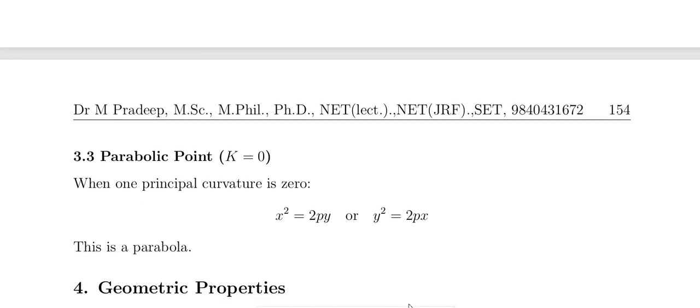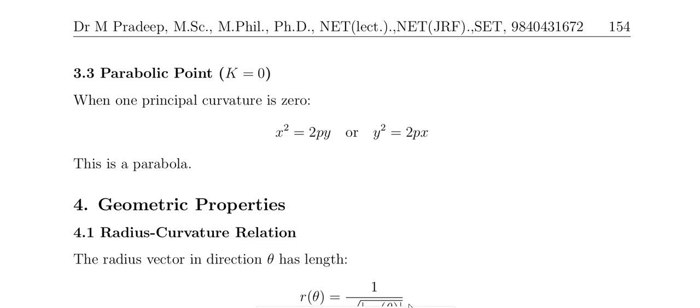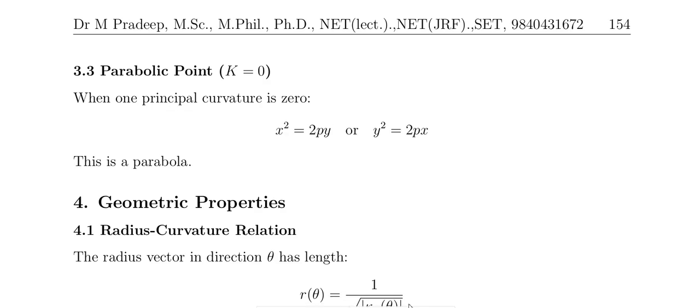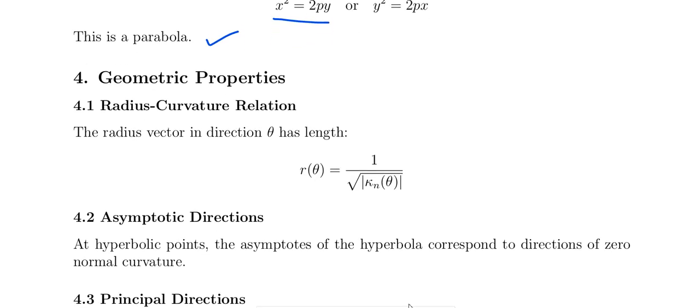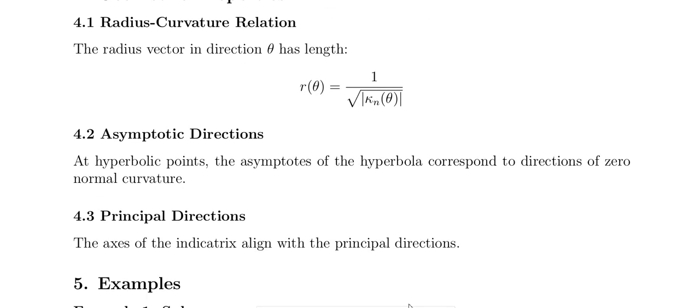And the parabolic point, where kappa equals 0. So when one principal curvature is 0, that means x square equals 2py and y square equals 2px. So this is called the parabola. And the radius of curvature in this case is 1 by root of kappa n of theta. In this Dupin's Indicatrix, r of theta equals the radius of curvature, that is 1 by root of kappa n of theta. Kappa n of theta is the normal curvature.